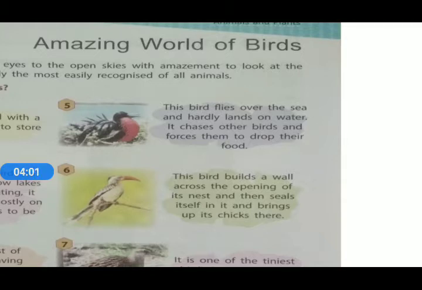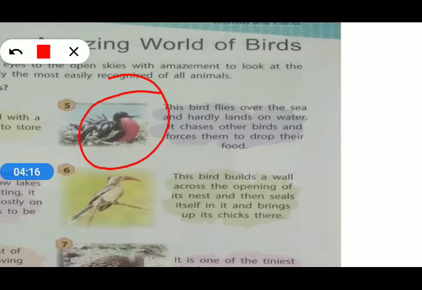It is also a seabird, but different from the previous bird, the frigate bird. So what is the name of that bird? The name of that bird is swift.